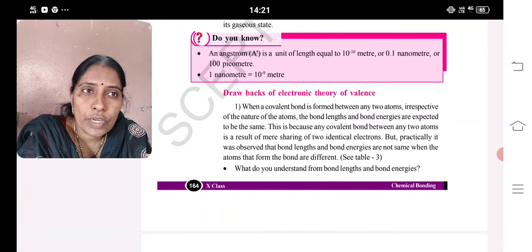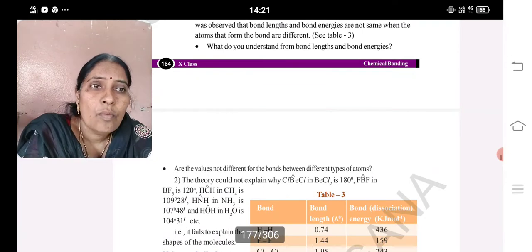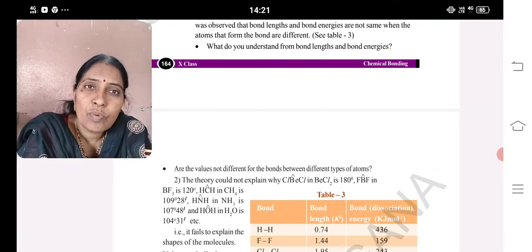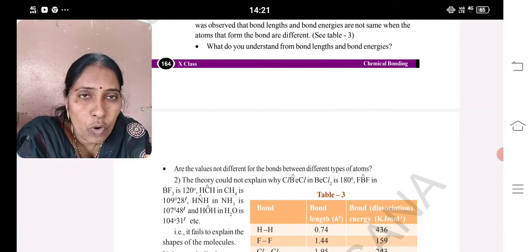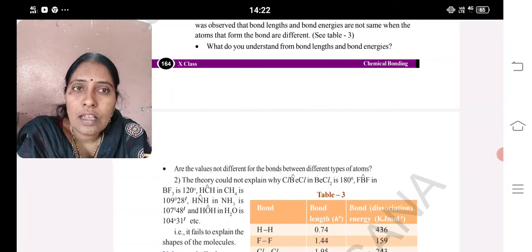Here what you need to understand is that there is a change in the bond lengths and bond energies before the bond formation and after the bond formation. They could not explain this. So the electronic valency theory failed.